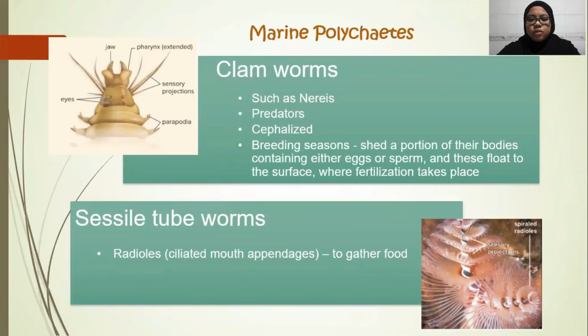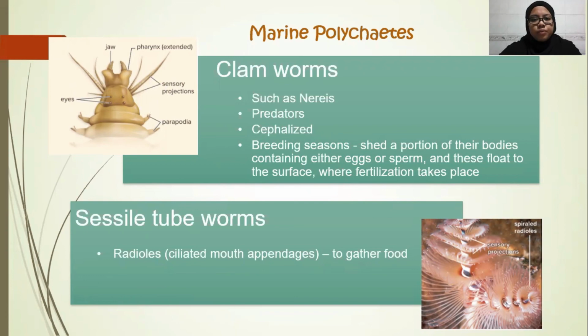Clamworms are a group of marine polychaetes. Clamworms, such as Nereis, are predators. They prey on crustaceans and other small animals. They capture their prey with a strong jaw that extends with a part of the pharynx when the animal is feeding. Clamworms are cephalized. They have a head region with eyes and sense organs. During breeding season, in Nereis, some worms simultaneously shed a portion of their bodies containing either eggs or sperm, and this floats to the surface where fertilization takes place.